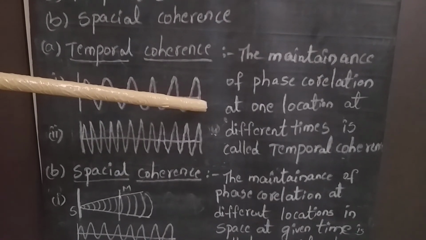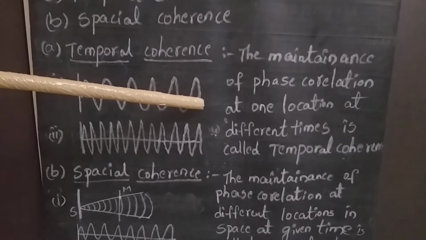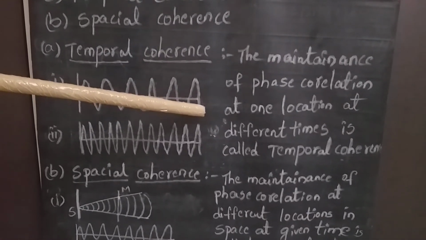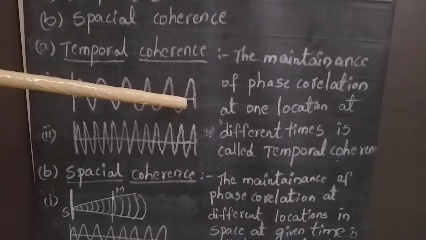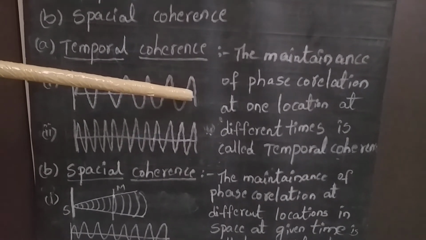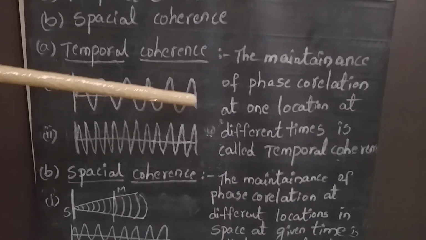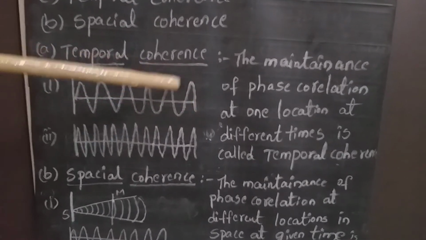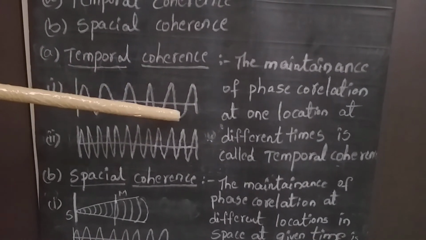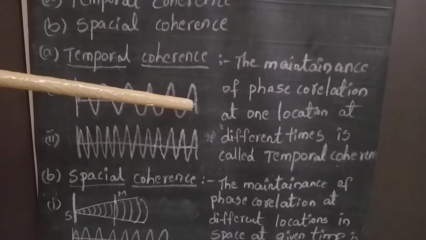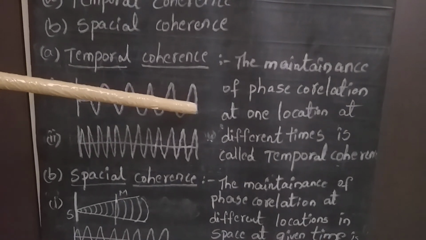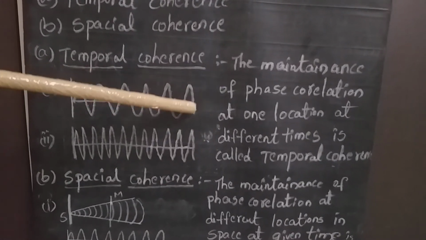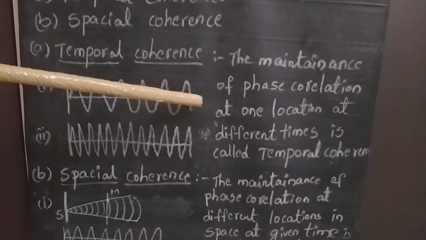If I take out the wave at different time intervals, let us suppose at t equal to 1 second, at t equal to 2 seconds, or at t equal to 3 seconds, we can observe that the time interval between the maximas, or the time interval between the minimas, I am considering that these are the maxima points and these are the minima points, is the same if we are taking out the wave at this outlet point.